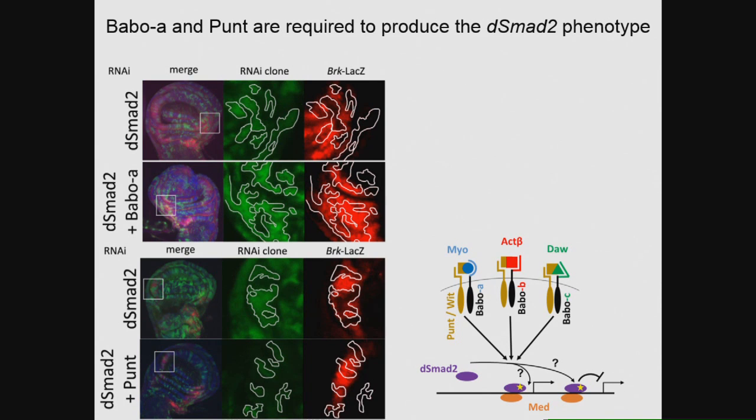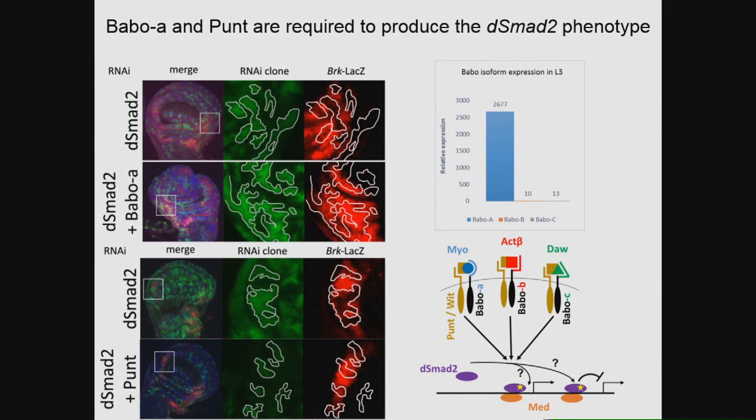Others have suggested that all of the isoforms could be functional in the disc, but this assay suggested to us that only baboon A is functional. And when we checked by qPCR which receptor isoforms are expressed in the disc, we only detected baboon A, further validating our initial results.